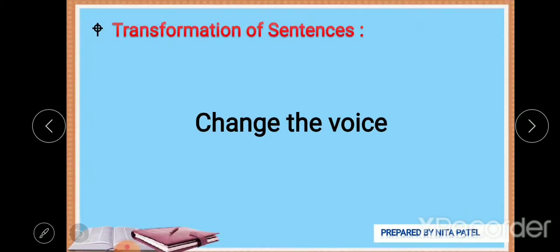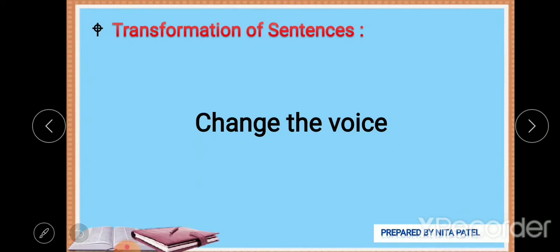Now the most important thing: in the examination you will definitely get a 1 mark question, that is change the voice. Change the voice means active passive voice, and for that it will require a lot of time. The second thing is that it requires tense knowledge. First, basic tense knowledge.